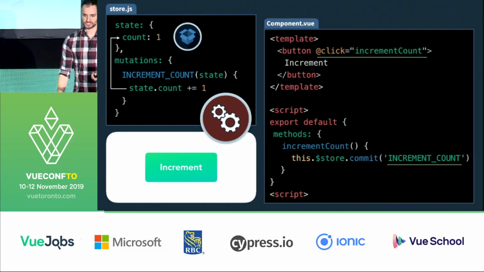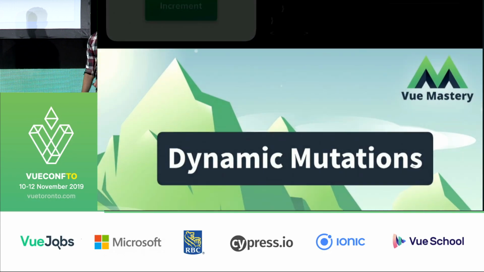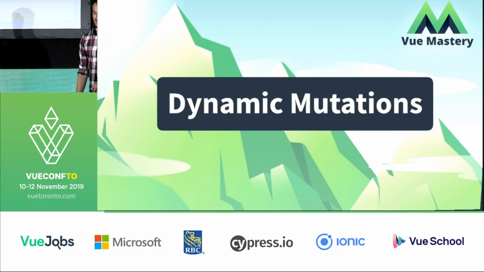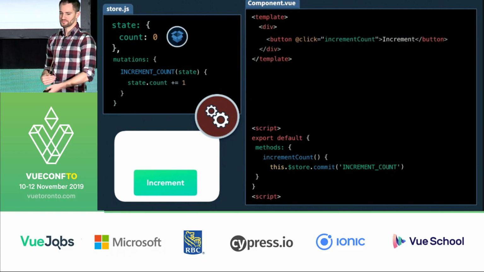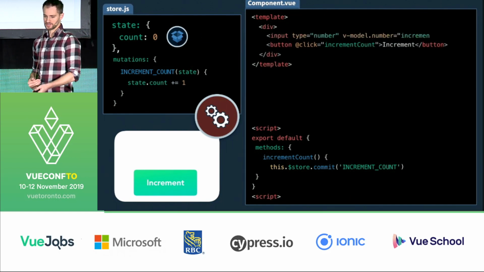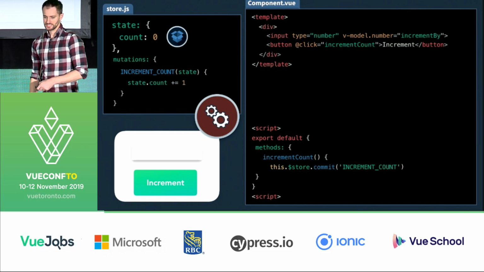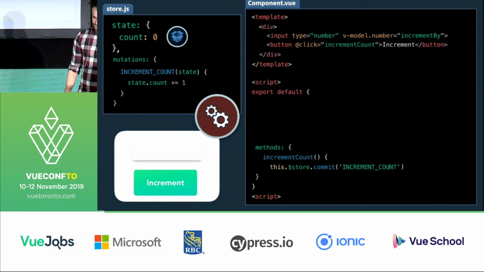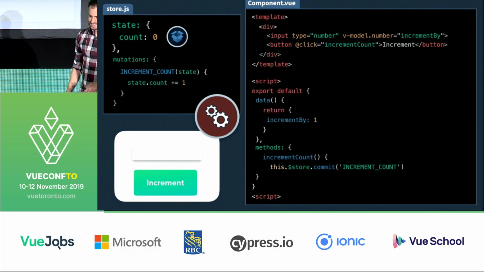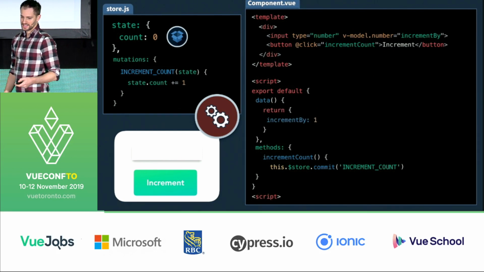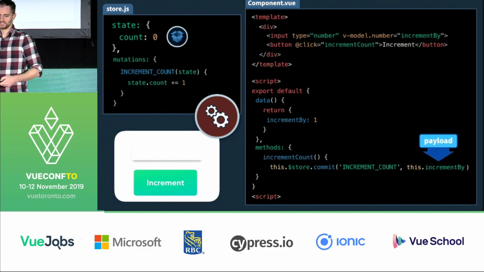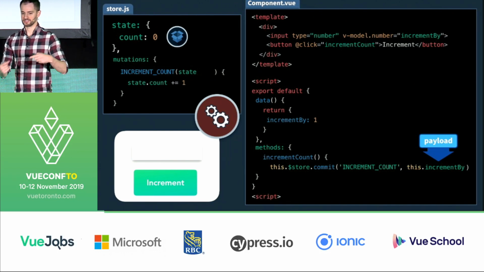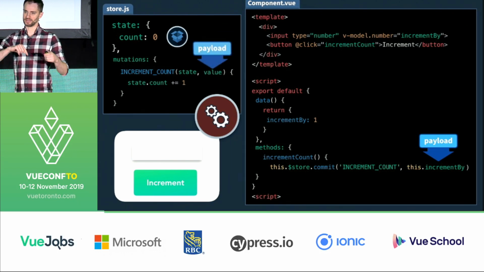But that was super simple. So let's look at something a little more dynamic. Let's say we have now an input. So we want to update the state of our count by a number that the user enters in. So we will add to our data. And we're going to pass in that incrementBy value as a payload, which then our mutation can receive and increment our state by that new dynamic payload.